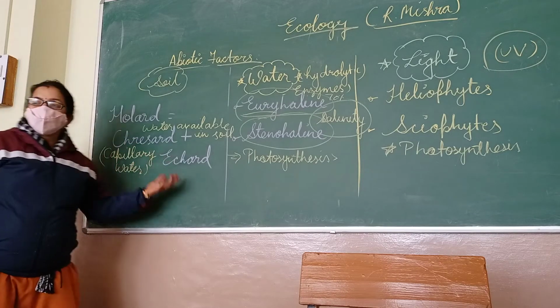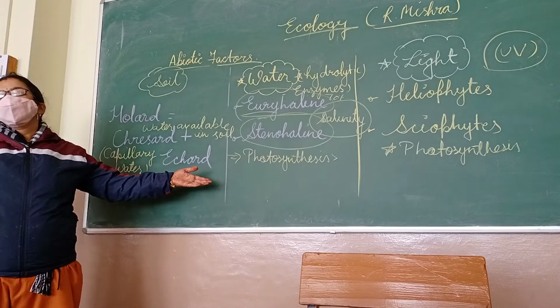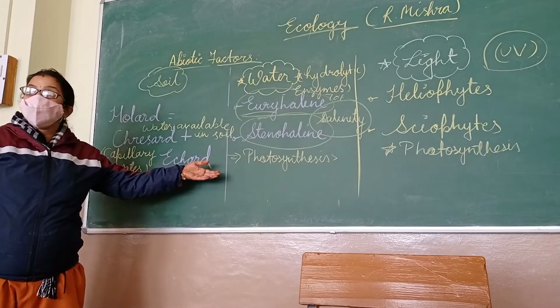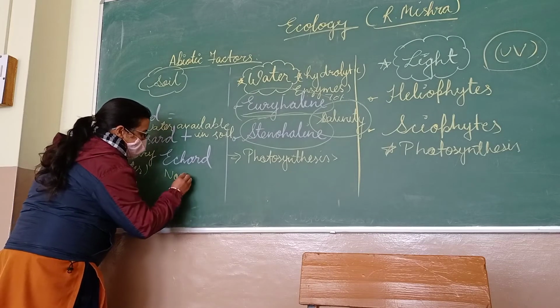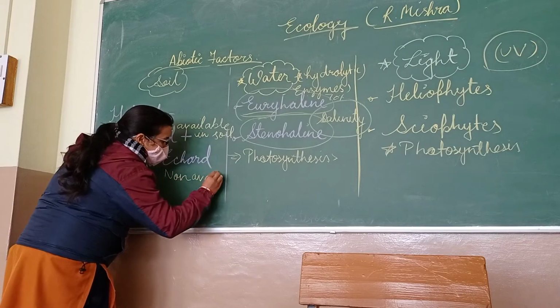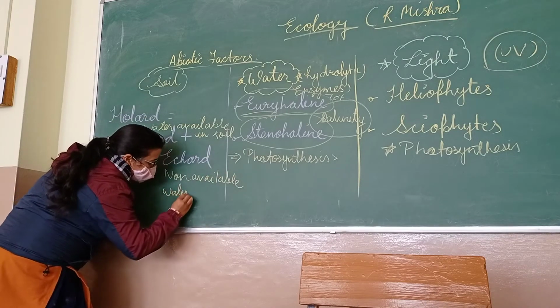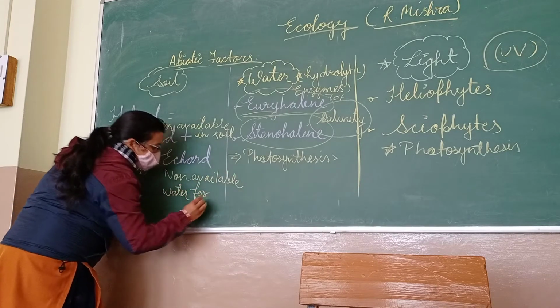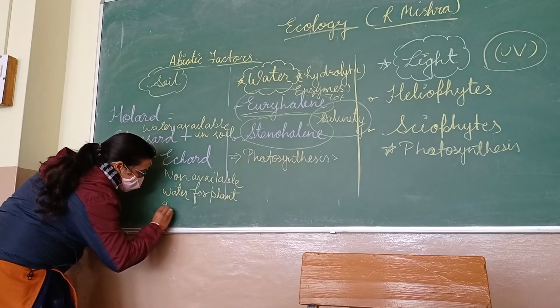Okay, non-available water for plant is known as icard. It is icard, non-available water for plant growth.